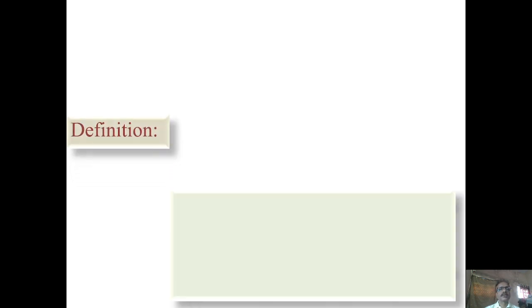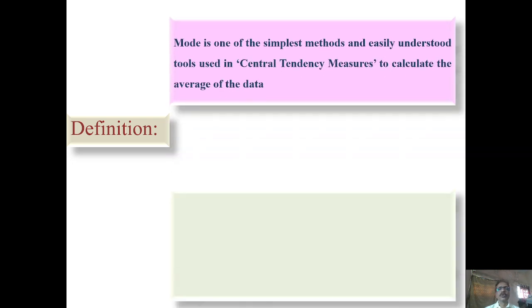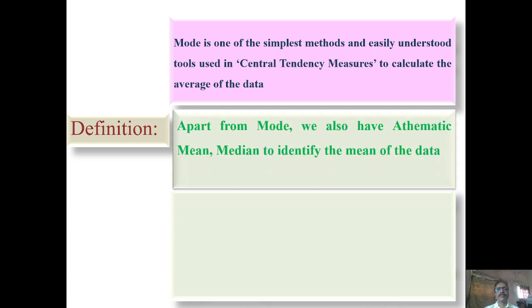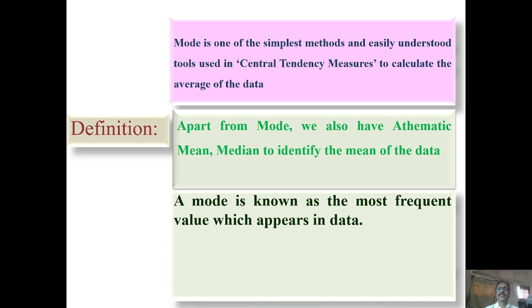What is mode? First of all, we will concentrate on the definition. Mode is one of the simplest and most easily understood tools used in central tendency measures to calculate the average of the data. Apart from mode, in central tendency measures we also have arithmetic mean and median. But mode is one of the simplest methods, easy to understand.